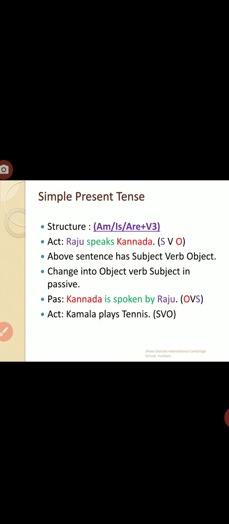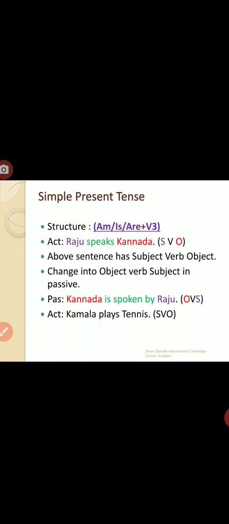Active voice, one more example. Kamala plays tennis. So here Kamala is a subject, plays is verb, and tennis is object. You need to change that to OVS. OVS means tennis comes to the place of subject. That means tennis. For tennis, which is the suitable auxiliary? Is is suitable. So tennis is.